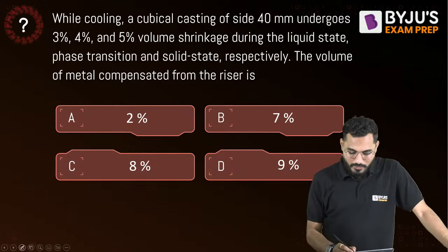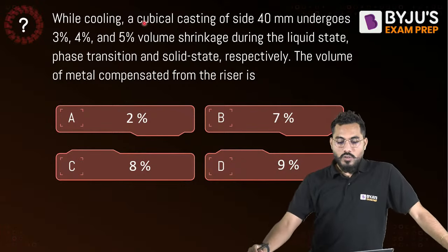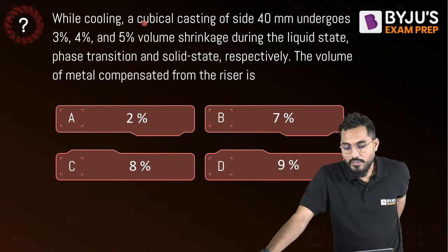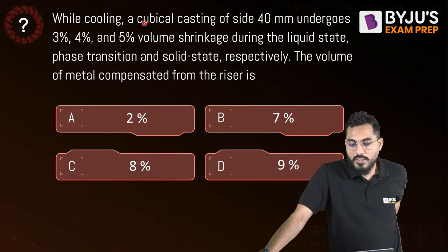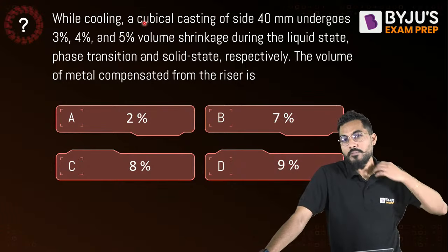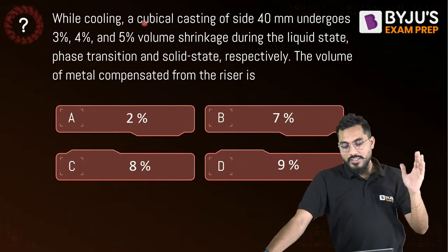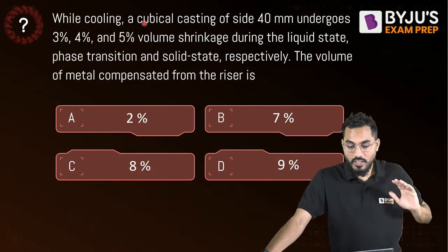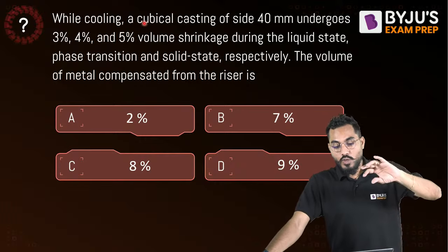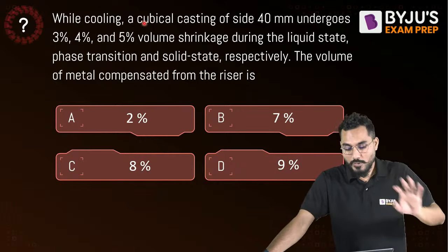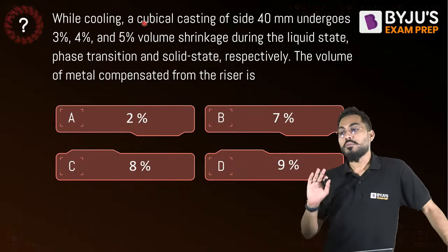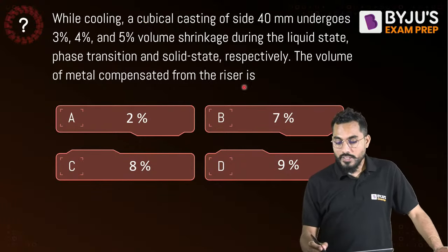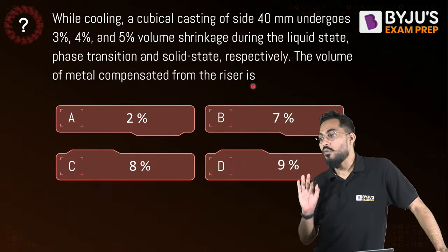What is the next question? While cooling, a cubical casting of 40 mm undergoes 3%, 4% and 5% volume shrinkage during the liquid state, solidification, and solid state respectively. So there are three stages given: 3% volume shrinkage takes place in the liquid stage, then 4% solidification or phase transformation shrinkage, and 5% in the solid state. The volume of metal compensated from the riser is, so how much percentage of volume?